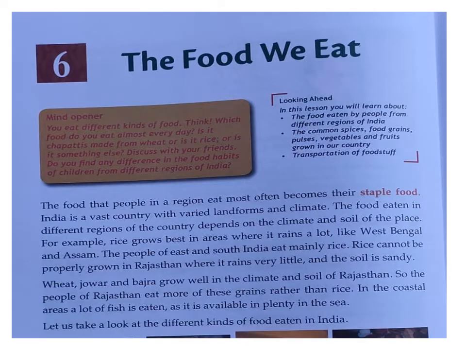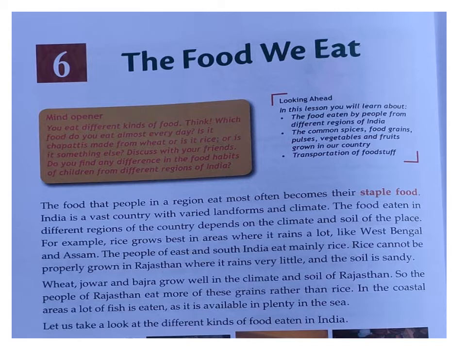Are you ready? Then we can start our chapter, the food we eat. Okay, open your book, chapter number 6. After the discussion of this chapter, we will learn something about the food eaten by the people from different regions of India, the common spices, food grains, pulses, vegetables and fruits grown in our country. Then after, the transportation of the food stuff from one place to another place.